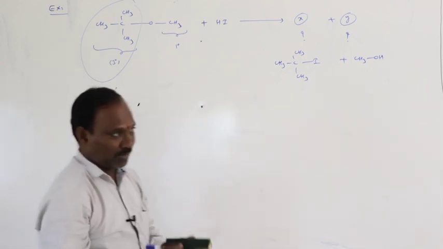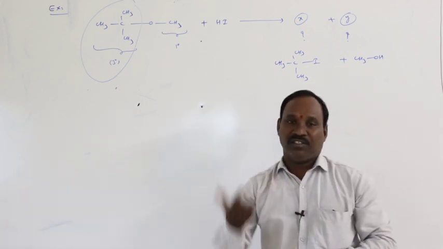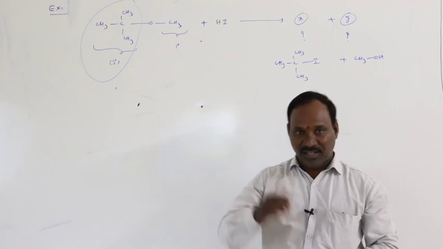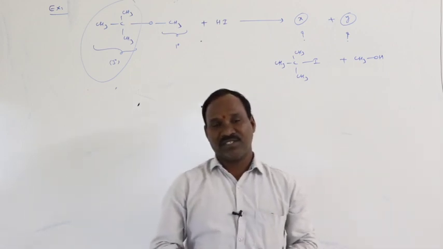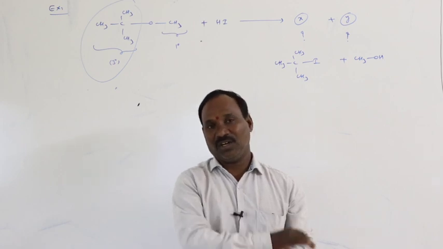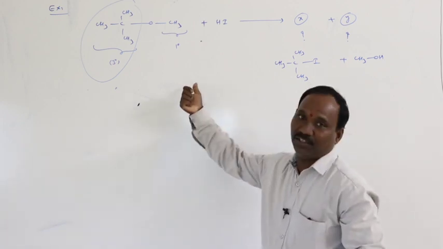In the case of primary and secondary alkyl groups, for the ethereal carbon with more hydrogens, the negative part is attached, and for the ethereal carbon with fewer hydrogens, the positive part is attached. That means one is converted into alcohol and the other into alkyl halide. But in this case, what happened here?